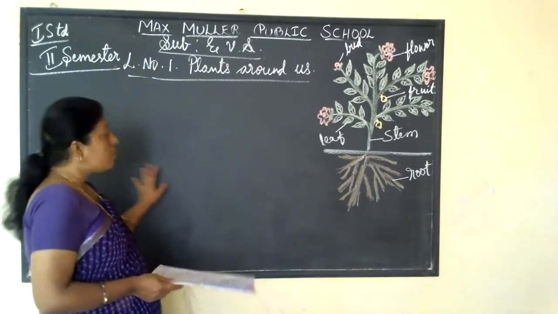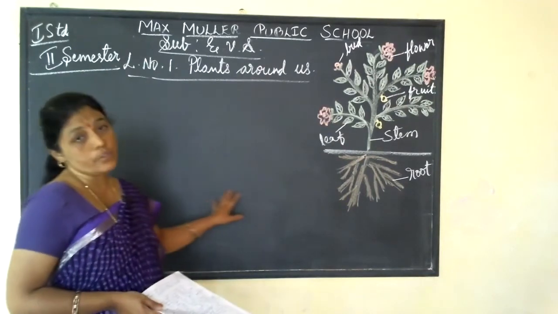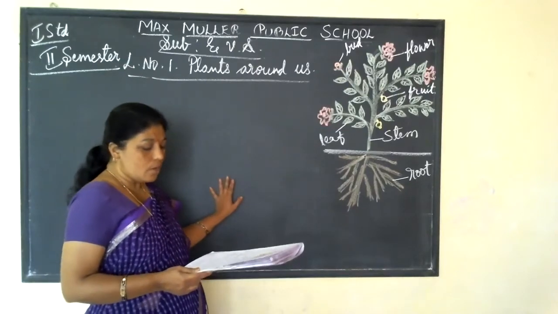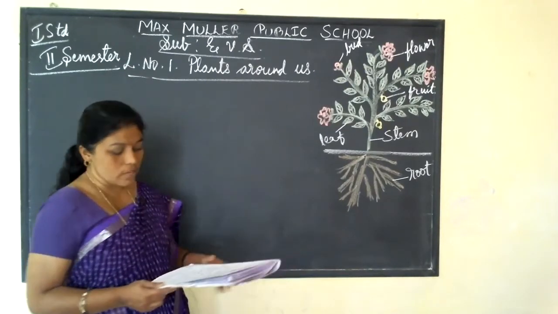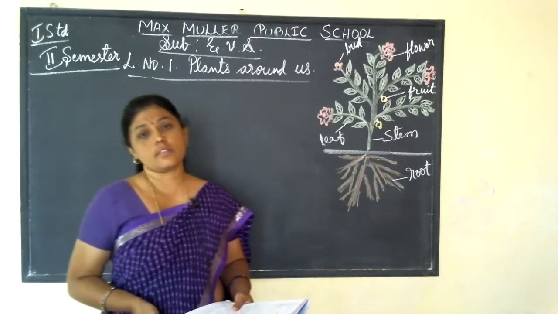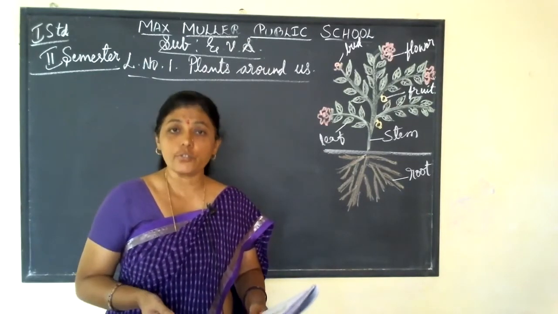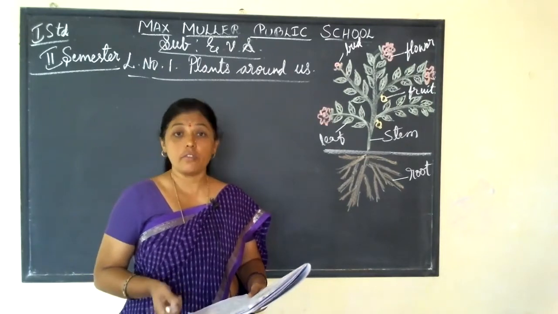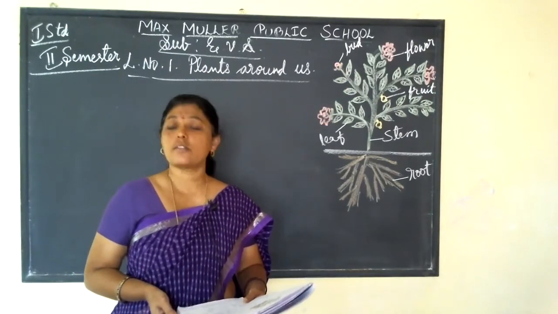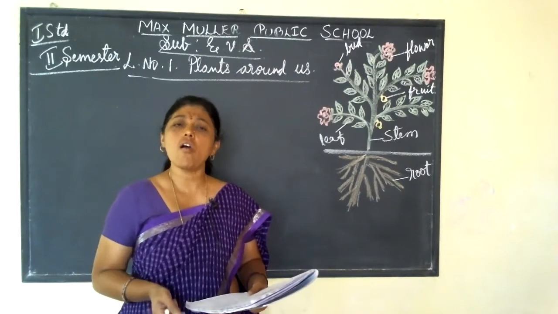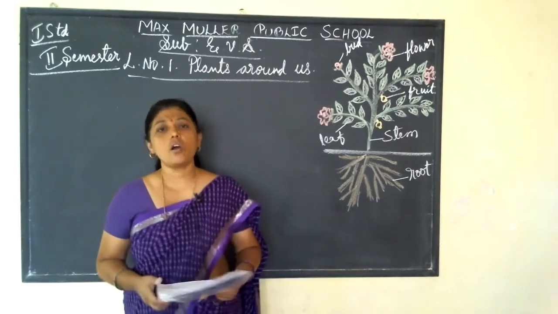Okay, so plants are very useful to us. They also give us many things like fruits, vegetables, leaves, then cereals, pulses, like this, all food items.